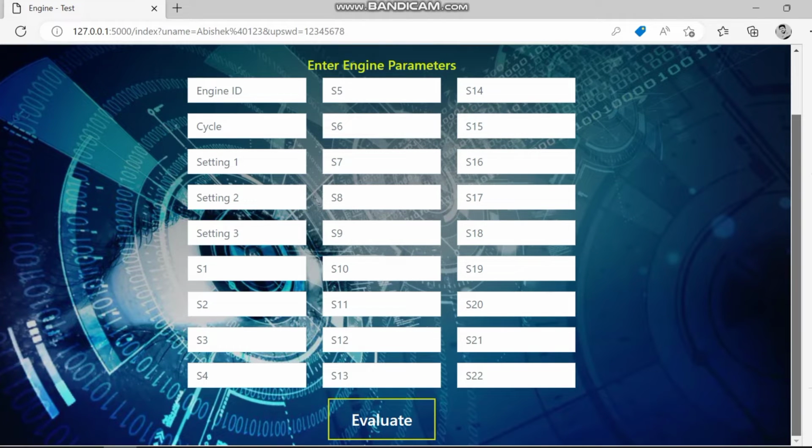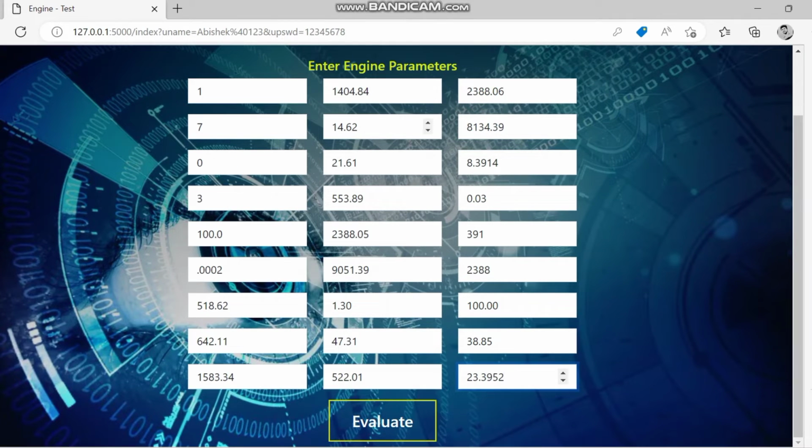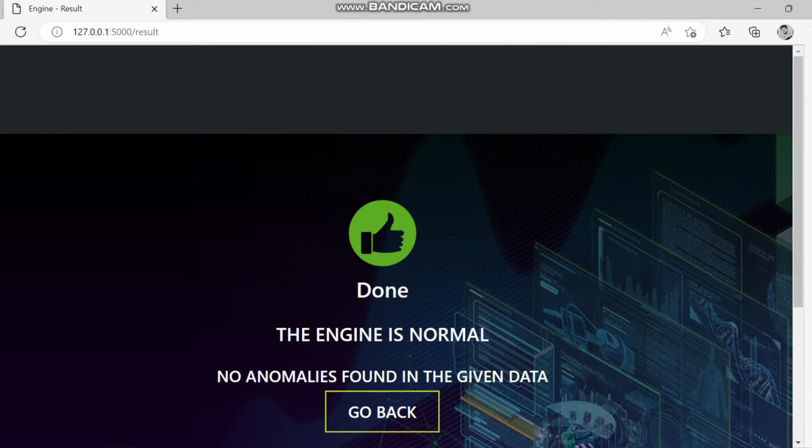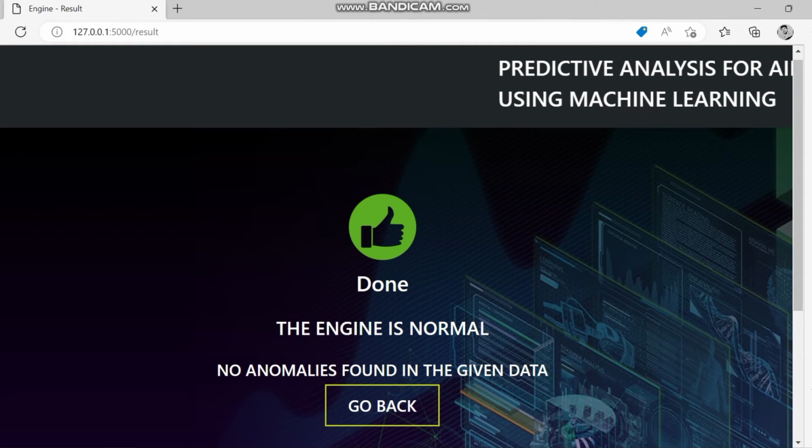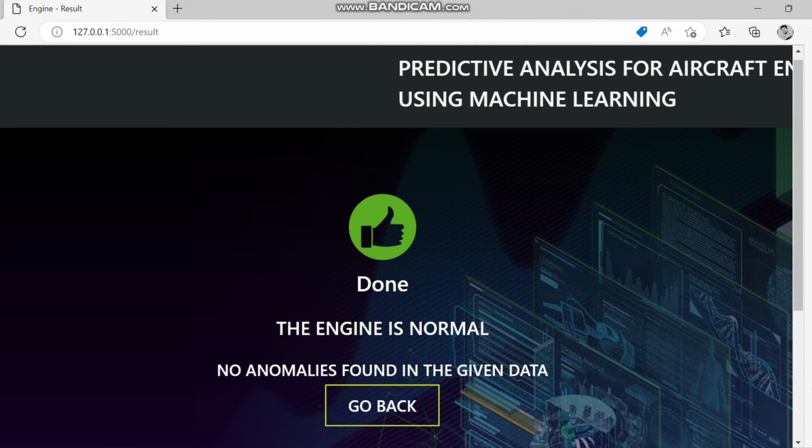We are passing our sensor values, and by clicking evaluate we can predict the values. See, I passed the values in the columns. Now we are going to evaluate the values. Yeah, this is the output page. The engine is normal, no anomalies found in the given data.